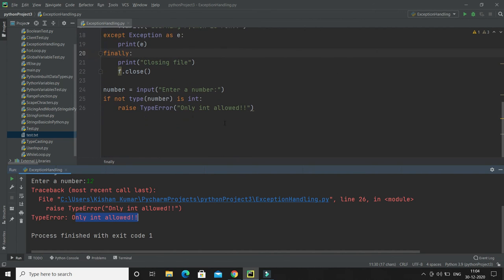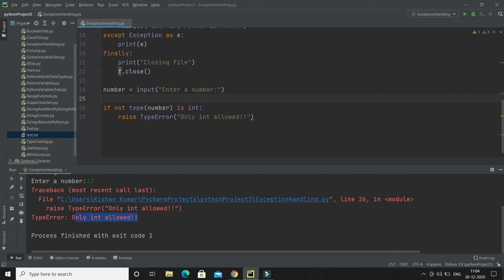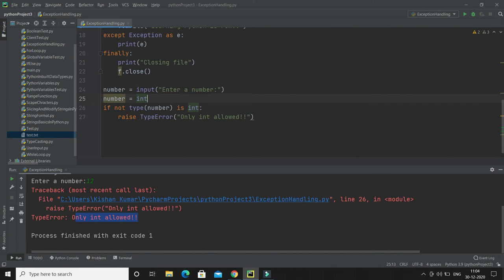So why is this happening, given the input you are giving over here? The number is not an integer, right? When you take any input from the keyboard, it is of type string, so you have to convert it into an integer. How can we convert into an integer? You have to write number equals int function, right? There you pass this number, and now it is converted into an integer. Now let's check how it works.